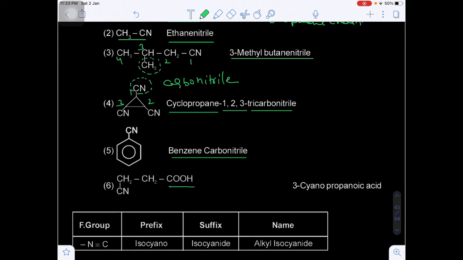Benzene carbonitrile. Now here there are 2 functional groups, carboxylic acid and cyanide. What is the principal functional group? Carboxylic acid. That's why the next functional group is simply treated as a substituent. Remember, if more than one functional group is present, I am writing an important note here.